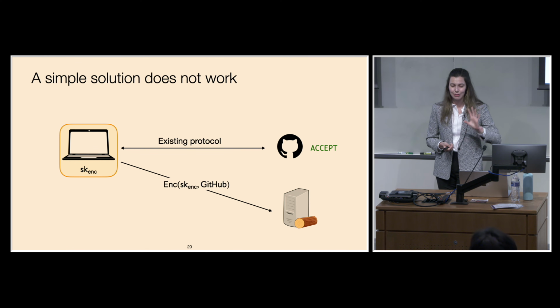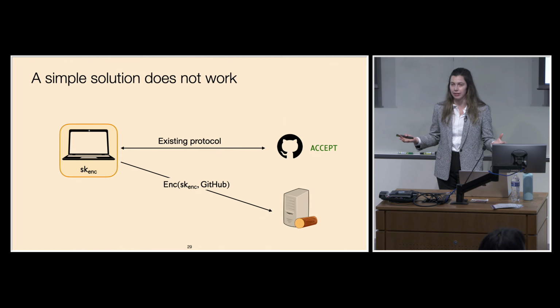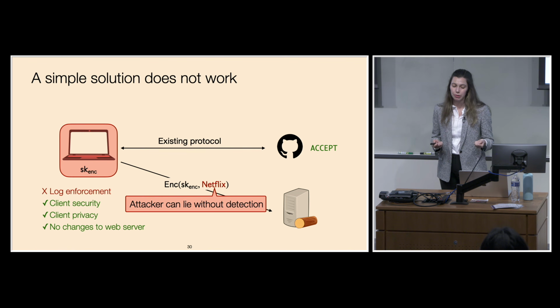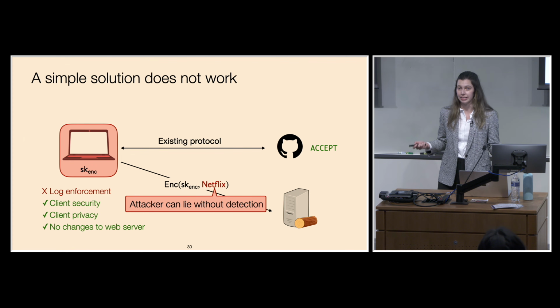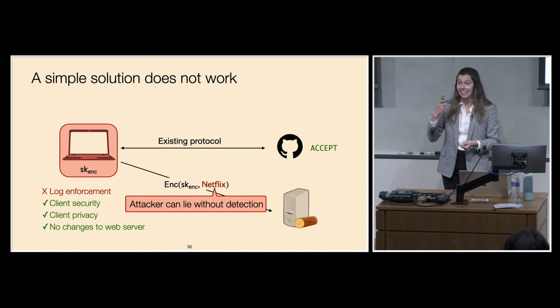So let's imagine that we have some client, and it's just going to run any existing authentication protocol with some web server. So this could be based on passwords or authentication codes. And then after the client authenticates, it's going to send a ciphertext to the log server, so just an encryption of the web server's name. The problem with this approach is that an attacker can lie without detection. So there's nothing stopping an attacker from sending a ciphertext of the wrong web server's name to the log server. So for example, sending a ciphertext encrypting Netflix when the attacker's actually authenticating to GitHub.